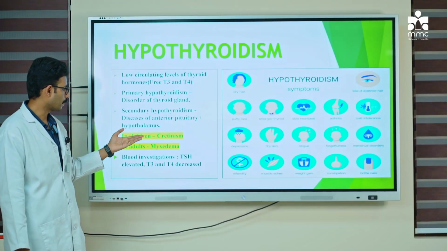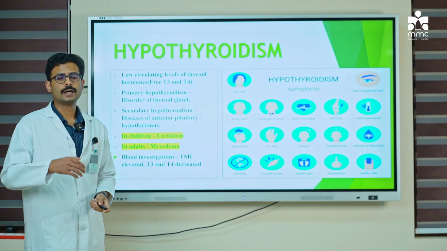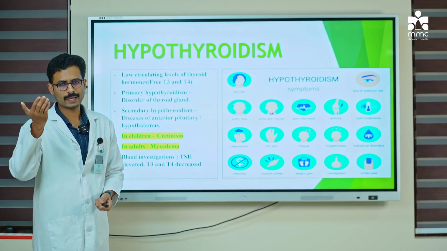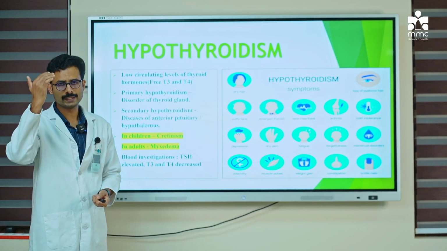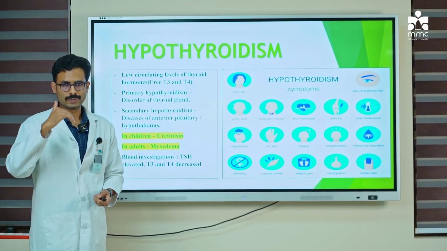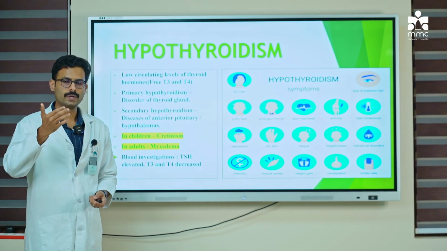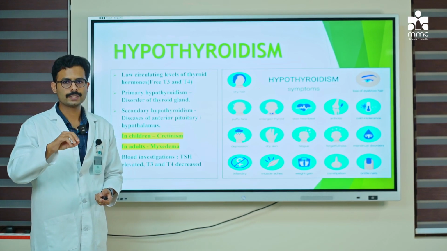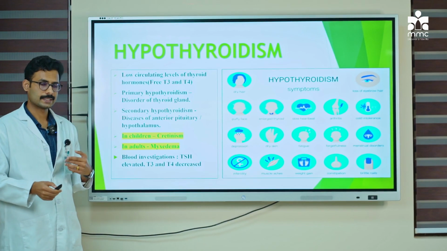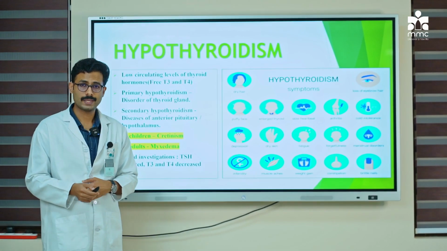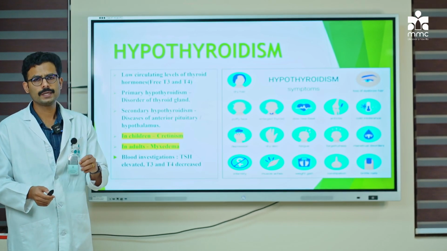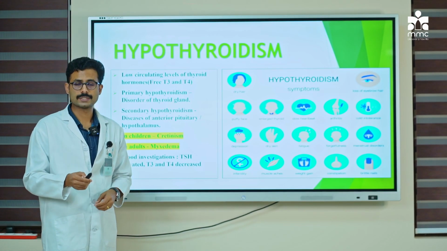Secondary hypothyroidism can also be caused by any disorder in the hypothalamus. It all begins from the hypothalamus. The hypothalamus will secrete TRH, which in turn will stimulate the anterior pituitary to release TSH. This TSH would again act on the thyroid gland to produce T4 and T3. So any damage in the hypothalamus can also result in secondary hypothyroidism. There is another entity called tertiary hypothyroidism, and it is most commonly caused due to the presence of tumors.